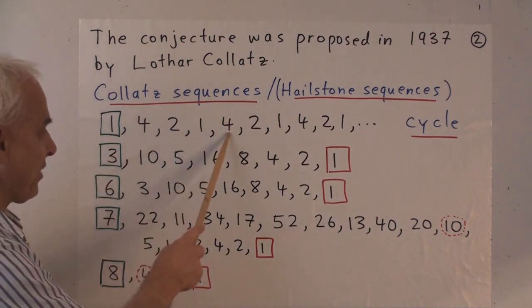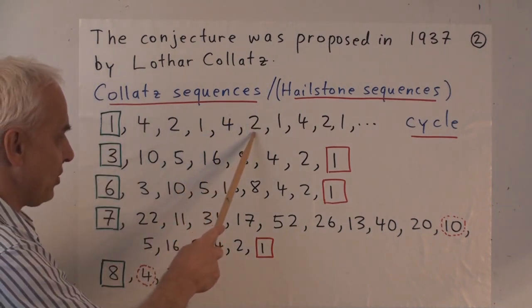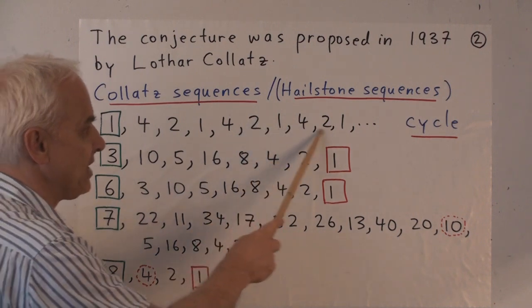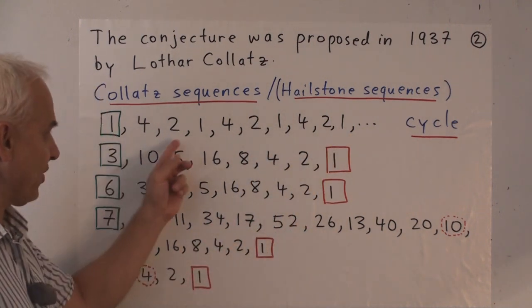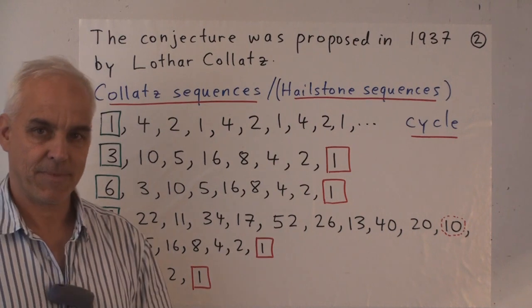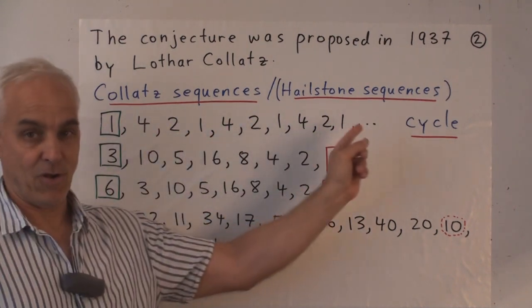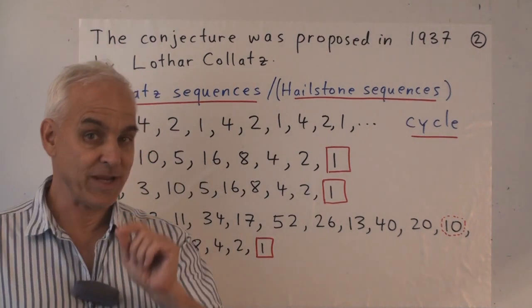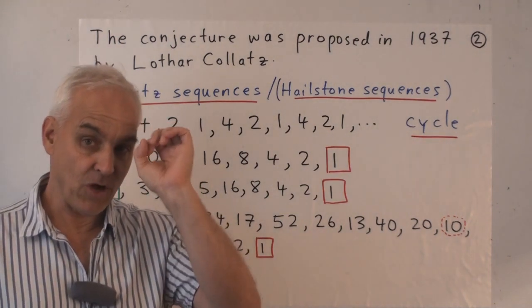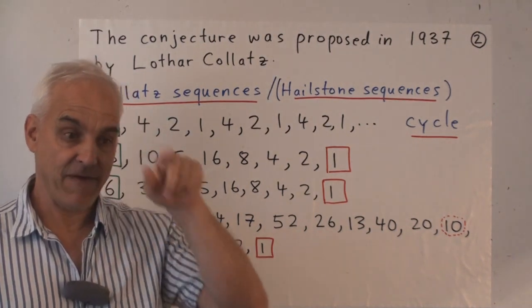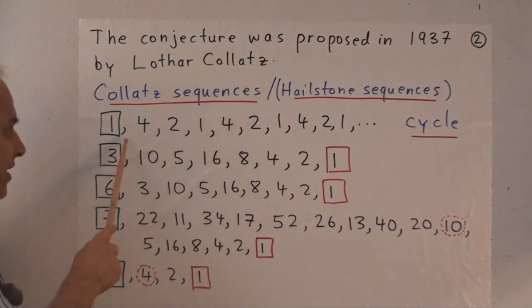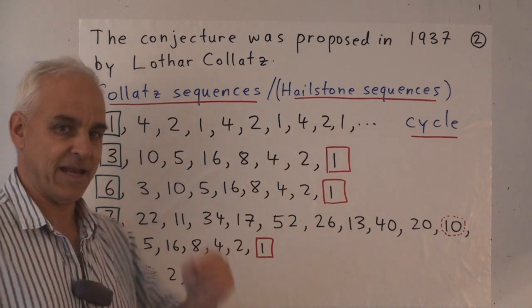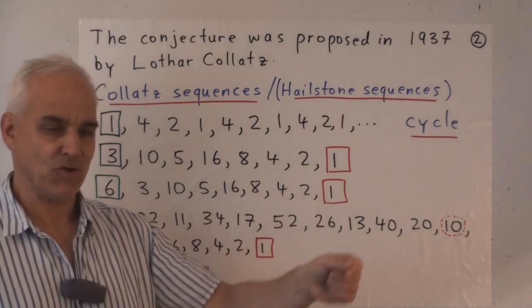So we multiply by 3 and add 1, divide by 2, divide by 2, and the sequence keeps on going. There's a cycle now that repeats. This is a very important cycle in this problem: 1, 4, 2, 1, 4, 2. The conjecture is that if we start with any number n, eventually we reach 1, and then this cycle kicks in and we just go 1, 4, 2, 1, 4, 2.